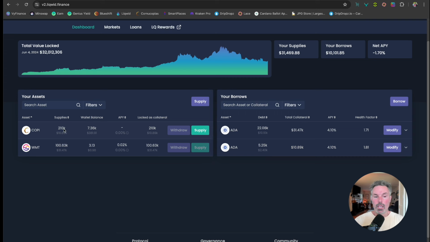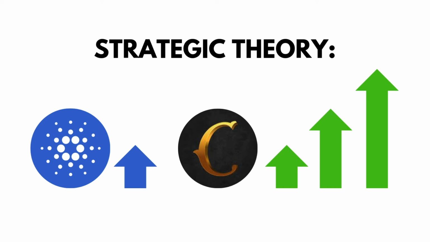And Cornucopias price doesn't move, okay? We're getting towards a lower health factor. The health factor is going to be below 1.5 probably here. And so I'm making a bet, right? I'm making more than a bet, a strategical move. My theory is that Cornucopias, being a newer project that has not seen a bull market, that is in its infancy, is going to outperform ADA's price. I think that in a bull run, Cornucopias is going to outperform ADA.